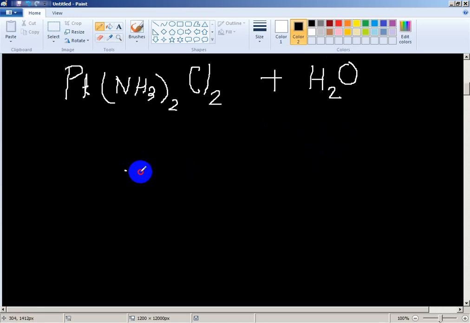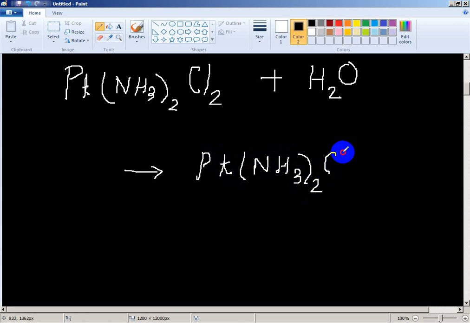Then what does this product form? This product form has a positive sign, plus sign.